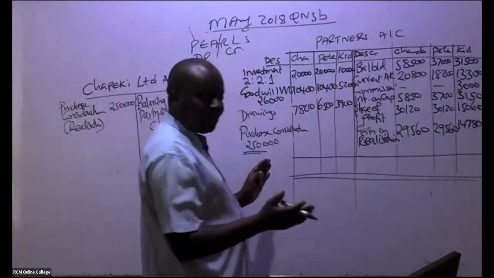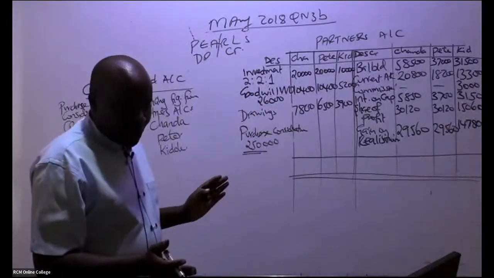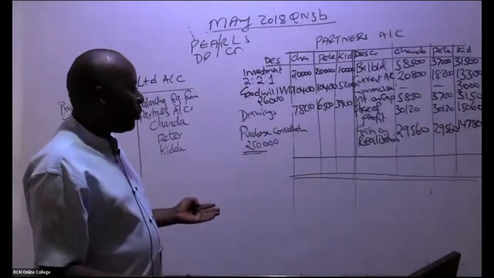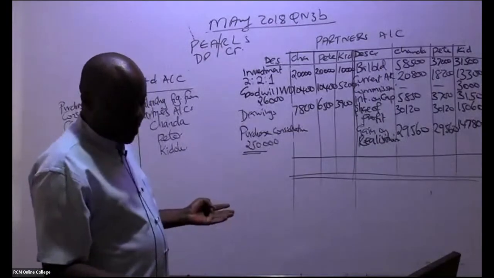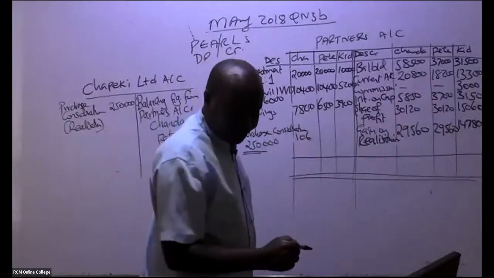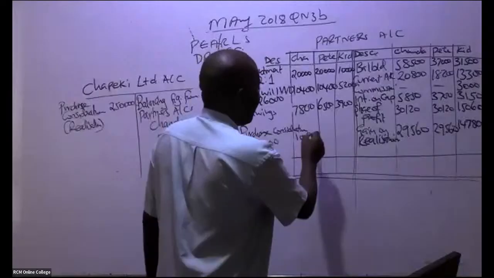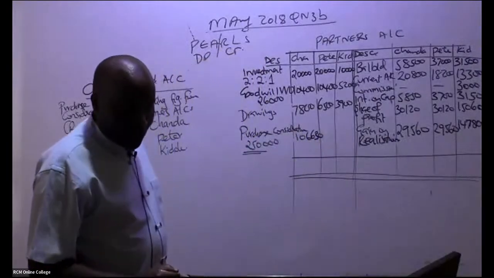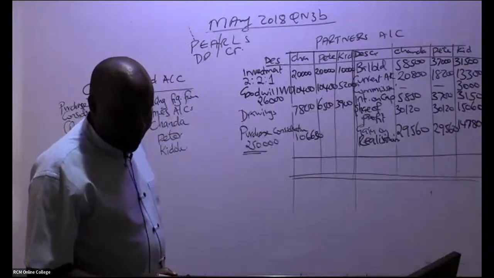Otherwise, you are wrong. Somebody is telling me that this balancing figure is 106,630, the first one.